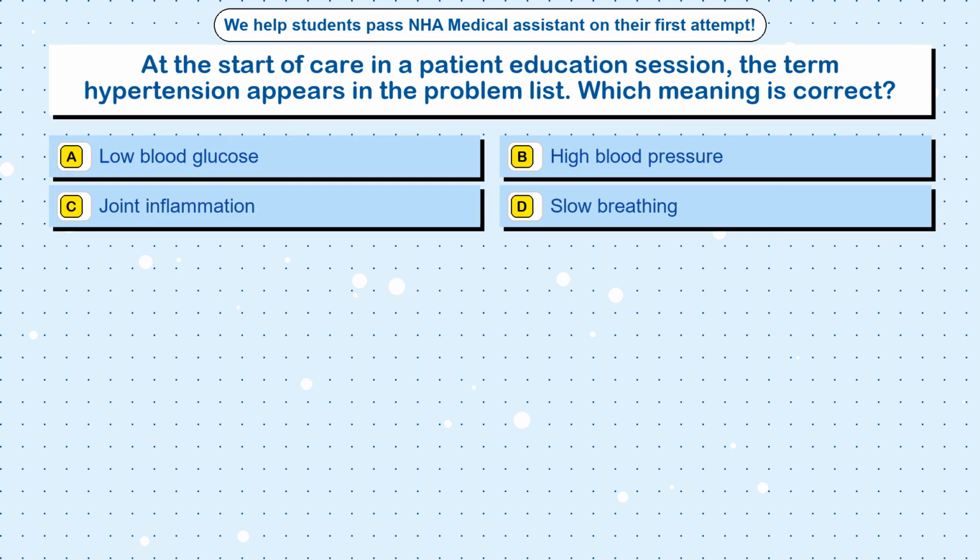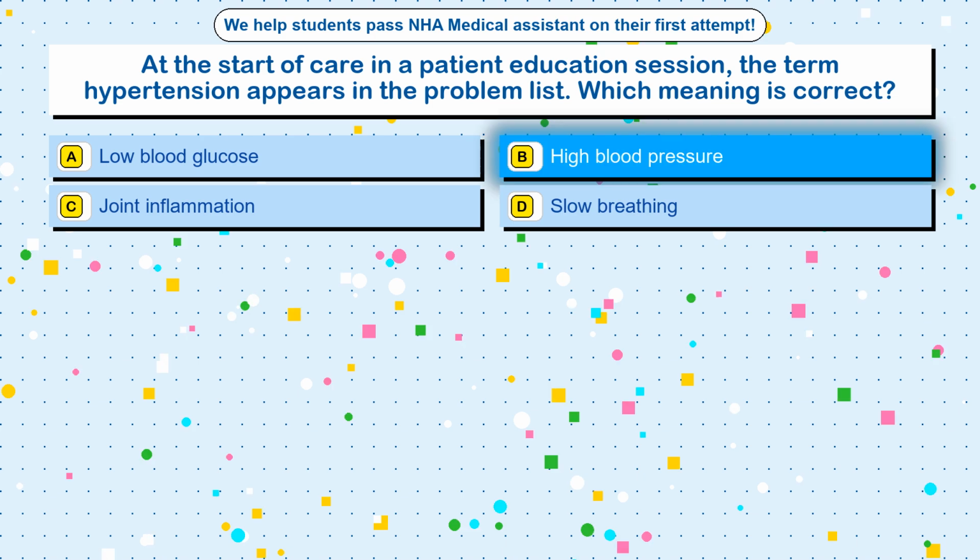Question 63. At the start of care in a patient education session, the term hypertension appears in the problem list. Which meaning is correct? Option A. Low blood glucose. Option B. High blood pressure. Option C. Joint inflammation. Option D. Slow breathing. The correct answer is option B.